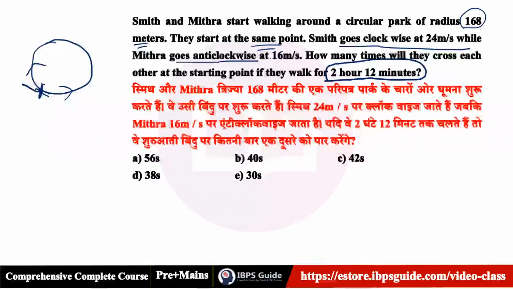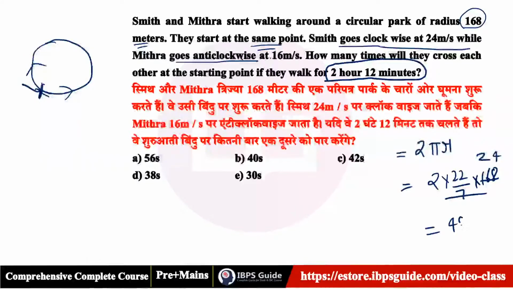They start from it. Okay. So first of all, let's try to find out how many times they will meet. First of all, we have to find the circumference, that is 2 pi r, circumference of the circle. So that is 2 into 22 by 7 into 168. Let's divide it. 24, 48 into 22, 96 into 11. It means 1056. That is the circumference, right?